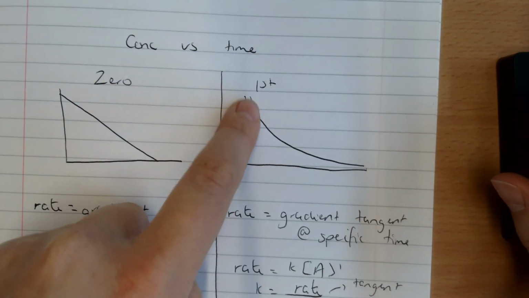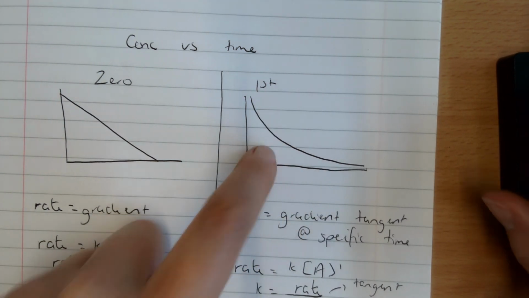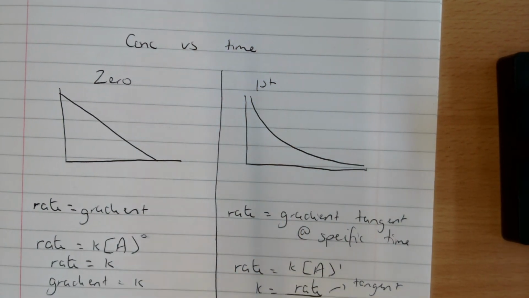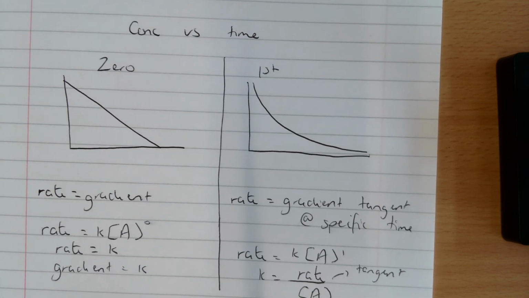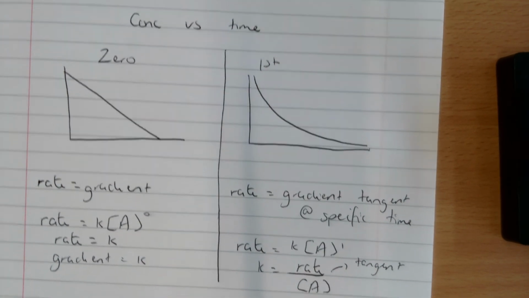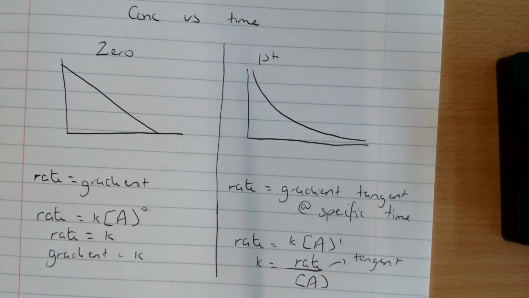Again, a second order would have a similar shape. The way I know it's definitely first is because it's got what we call a constant half-life. There are loads of questions in your booklet on this. A lot of them involve drawing graphs. You need to practice drawing graphs. You need to practice drawing your tangents and getting the gradient of the tangent to make sure that you can get your answer within the right range.